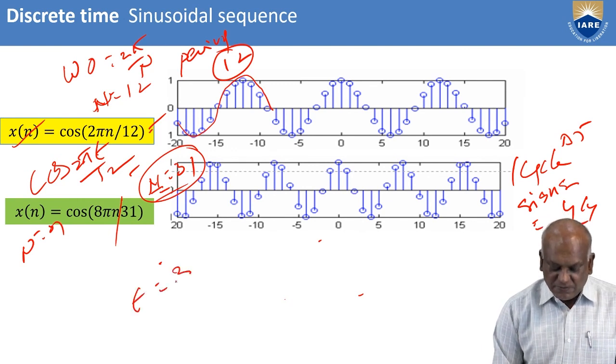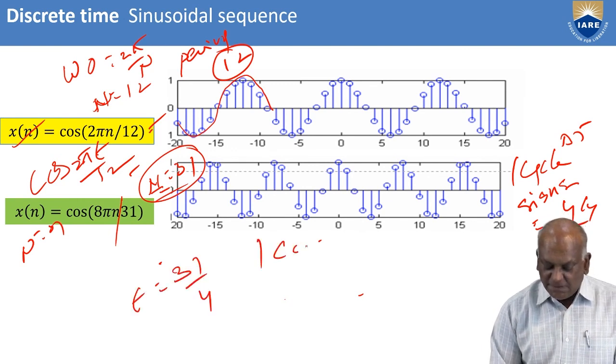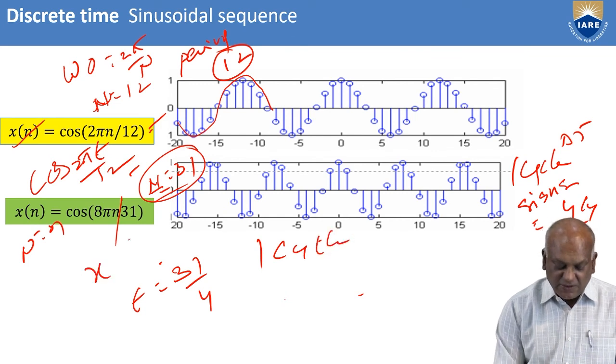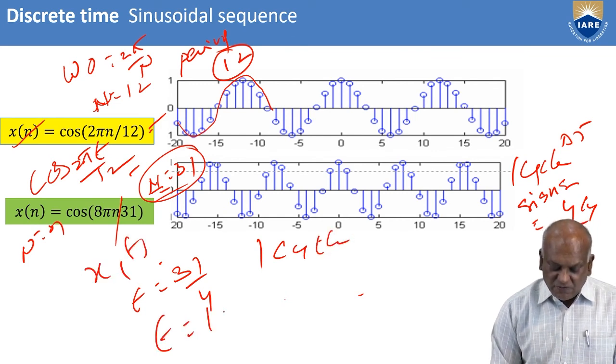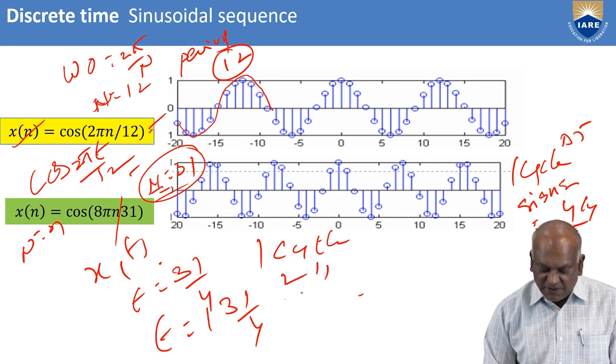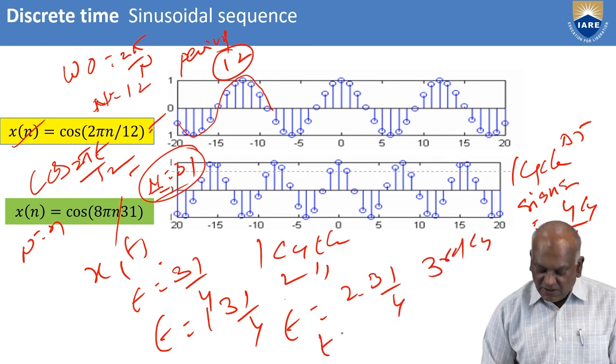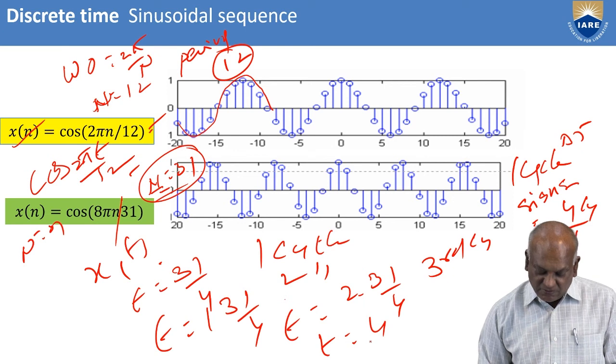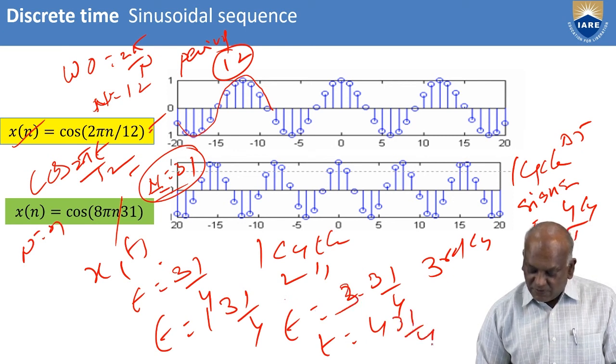In this case, at t equal to 31 by 4, the first cycle of the x of t signal is completed. At t equal to 131 by 4, the second cycle is completed. At t equal to 231 by 4, the third cycle is completed. At t equal to 431 by 4, the fourth cycle is complete.